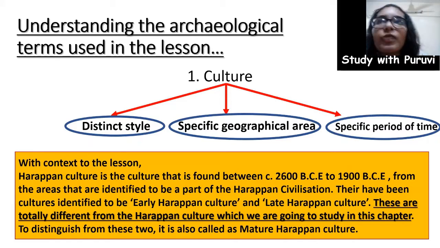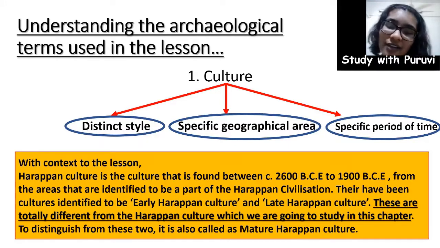Because we don't have any written evidence about this time period, as the script has not been deciphered, archaeologists have given us an estimate of the time period in which this civilization flourished. The time period which we right now feel to be true is circa 2600 BCE to 1900 BCE. So this was the time when the Harappan culture was found.